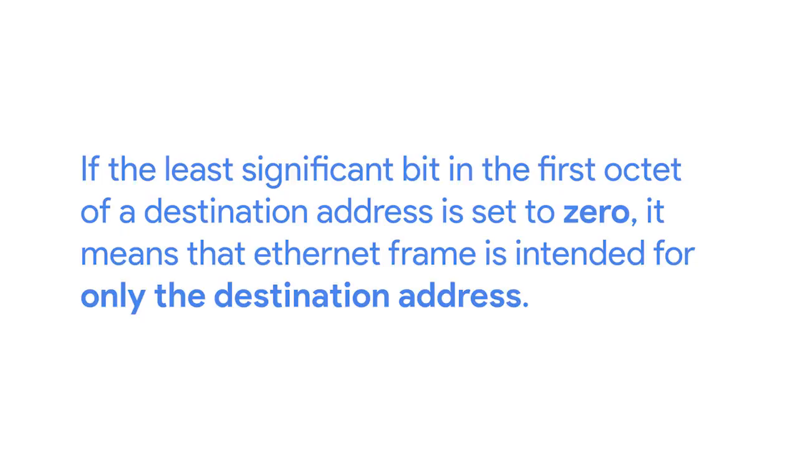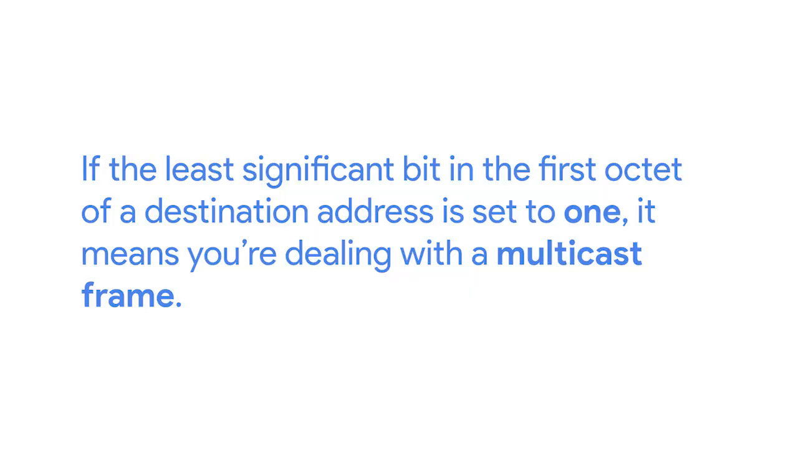If the least significant bit in the first octet of a destination address is set to 0, it means that Ethernet frame is intended for only the destination address. This means it would be sent to all devices on the collision domain, but only actually received and processed by the intended destination. If the least significant bit in the first octet of a destination address is set to 1, it means you're dealing with a multicast frame.